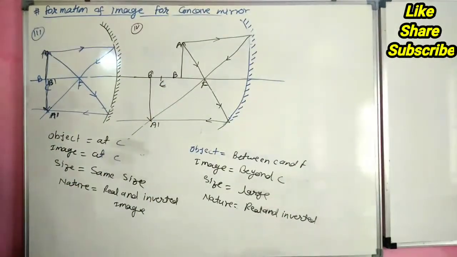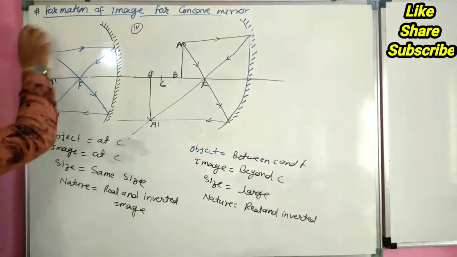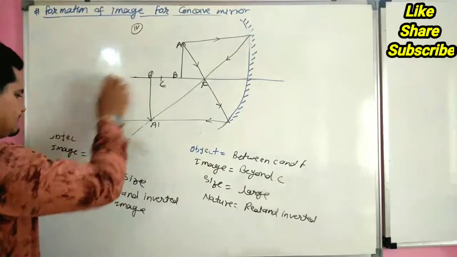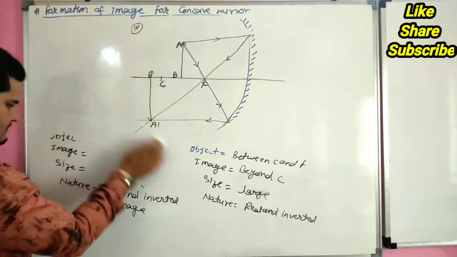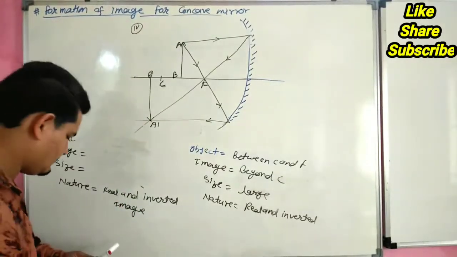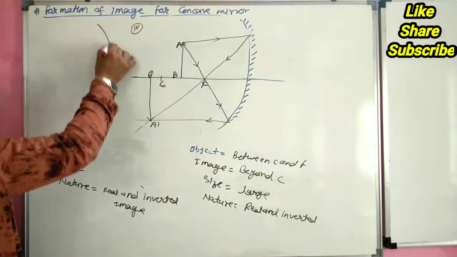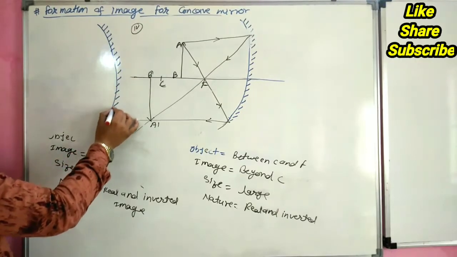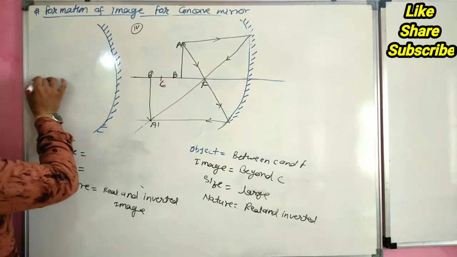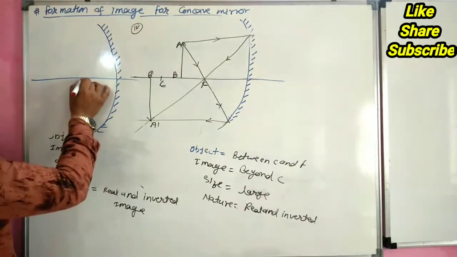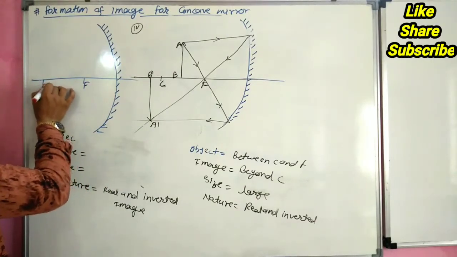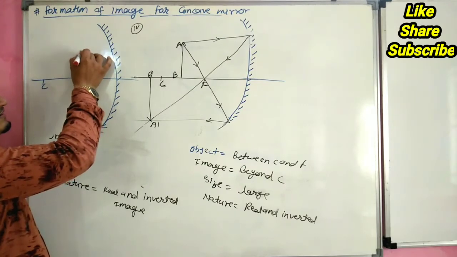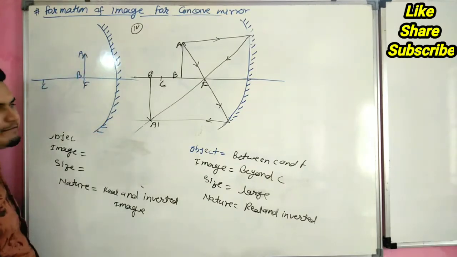Now, fifth case. This is our concave mirror. This is principal axis. This point is focus. This point is center of curvature. When the object is placed at F, means focus.